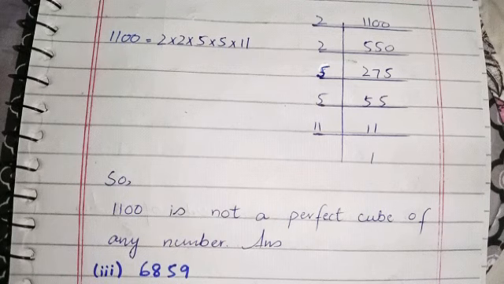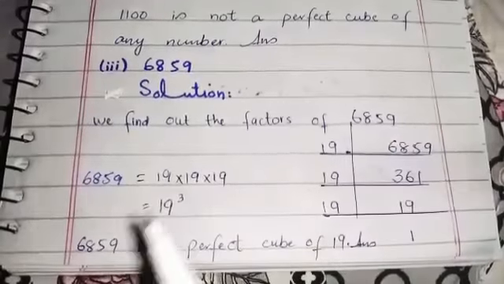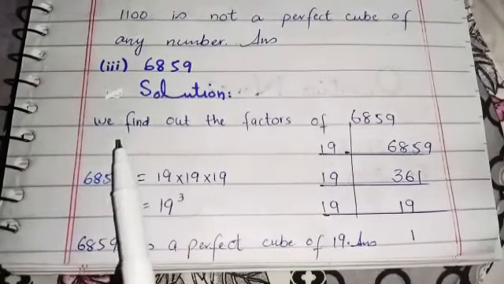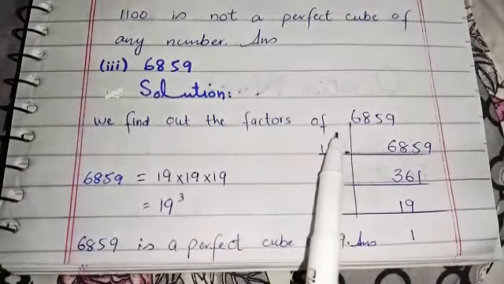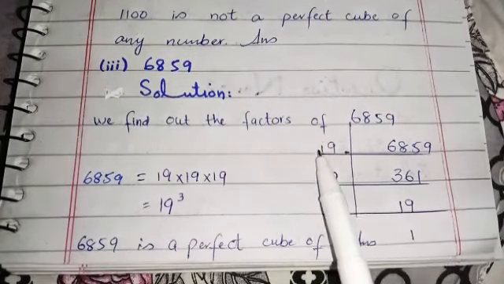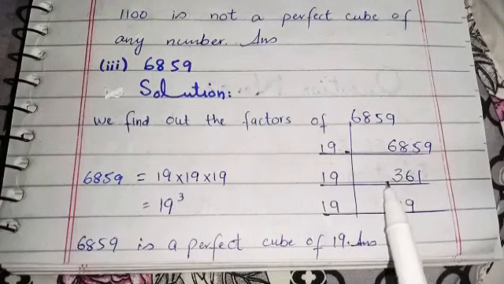Now students, let's move towards our part 3. Here is our part 3, 6859. Students, in the solution, first we will find out the factors of 6859. Here are the factors. This number is only divisible by 19. When we divide it, we get 361.